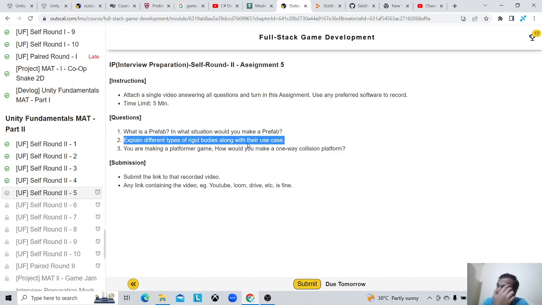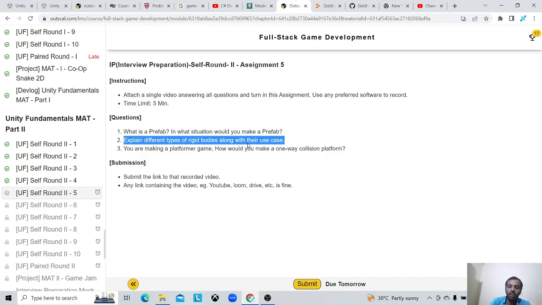Then second would be kinematic. It will only detect the collision with dynamic rigid bodies, and no external forces will be applied. So I would use it, let's say there is a specific object that I need to detect collision on, but I don't want it to be affected by any other force. Whenever the player collides with that object, I want to apply very calculated force on that object. So at that time I can use a kinematic rigid body.